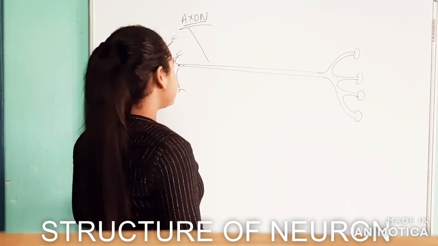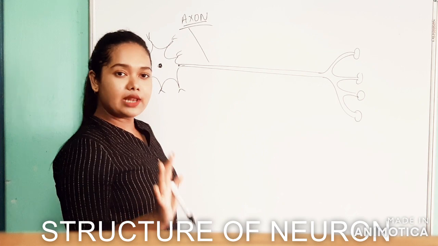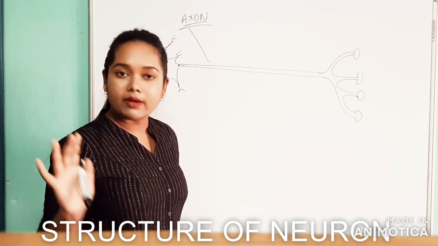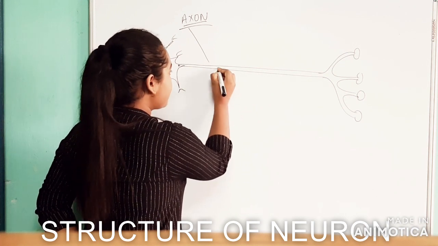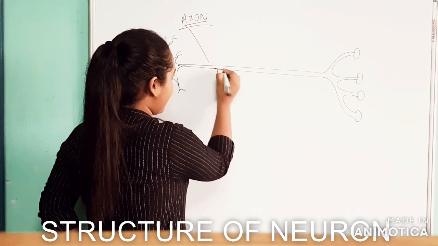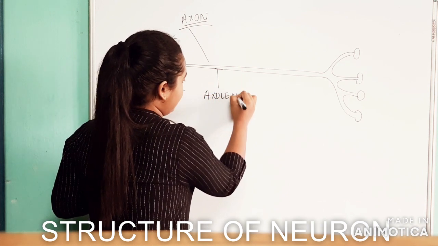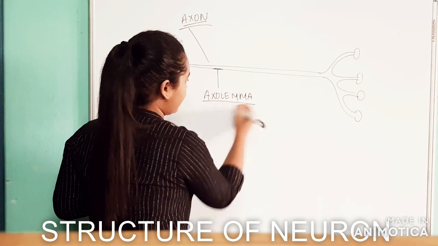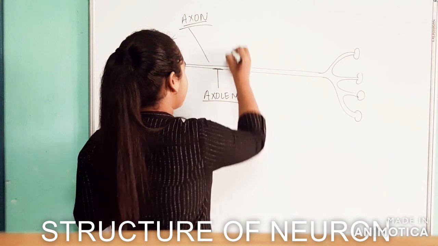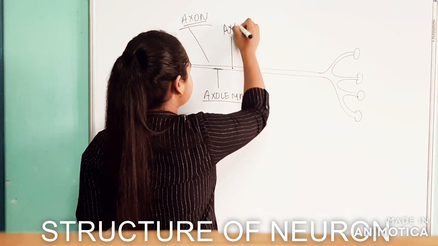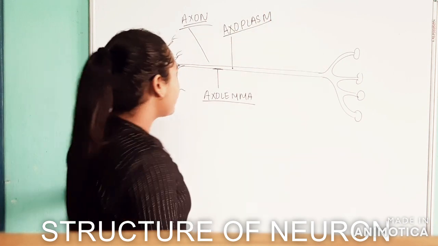Now let's talk about the axon particularly. We know that any cell will have a plasma membrane, right? In case of the axon, the membrane of the axon is known as axolemma. And the cytoplasm of the axon is known as axoplasm.